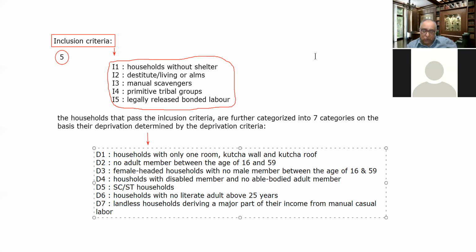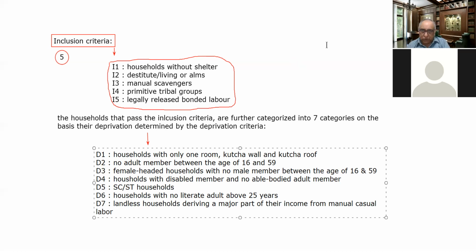First the households are surveyed for exclusion purposes. The remaining households after exclusion are the included households, and then the inclusion criteria is applied on those.